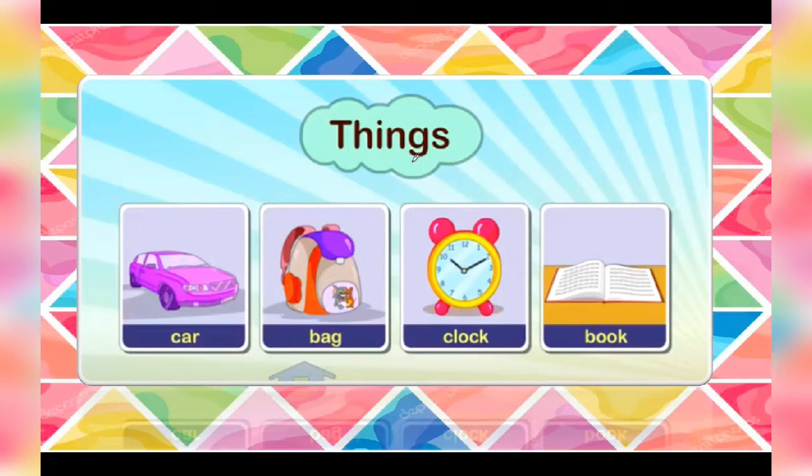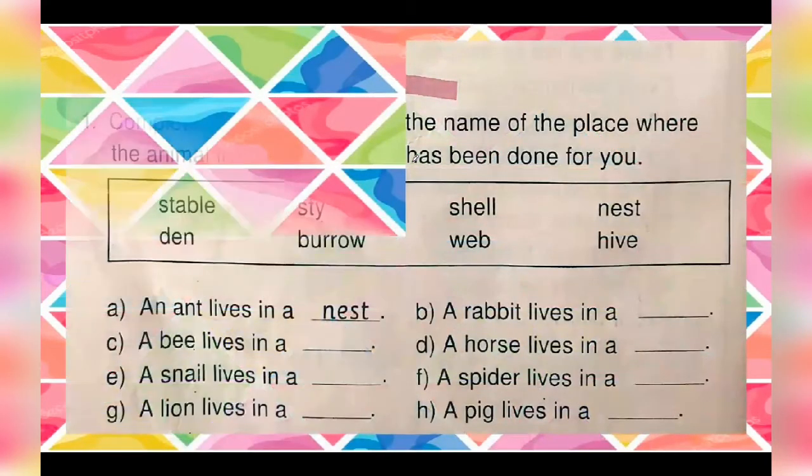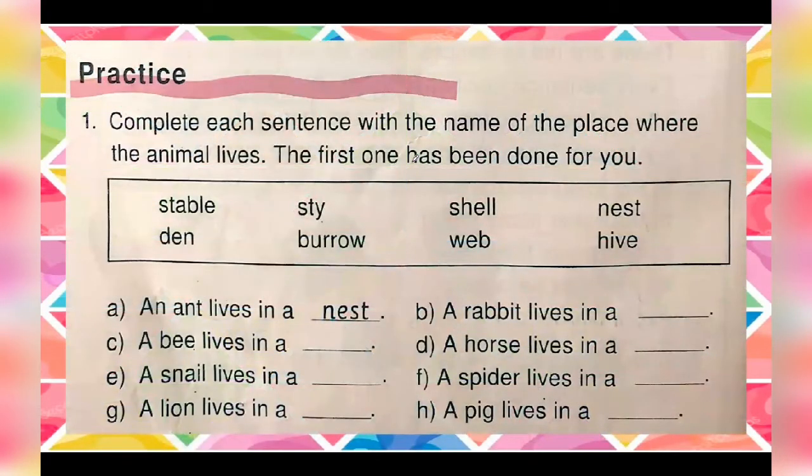Now let's move to our exercise. Here is the exercise. Now practice. What do we have to do in this exercise? Let's have a look. Complete each sentence with the name of the place where the animal lives.